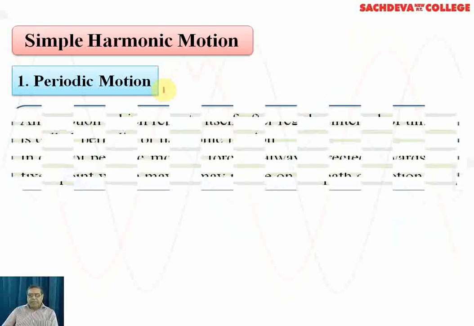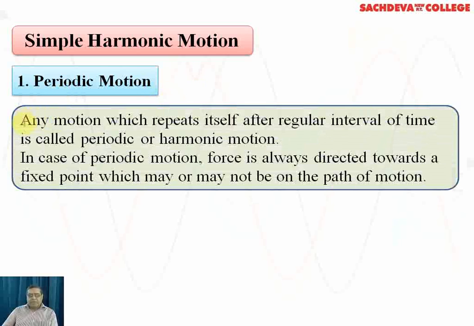So now we come to the main context. Number one is the periodic motion. So in periodic motion, we will have this definition. Any motion which repeats itself after regular intervals of time is called periodic or the harmonic motion.